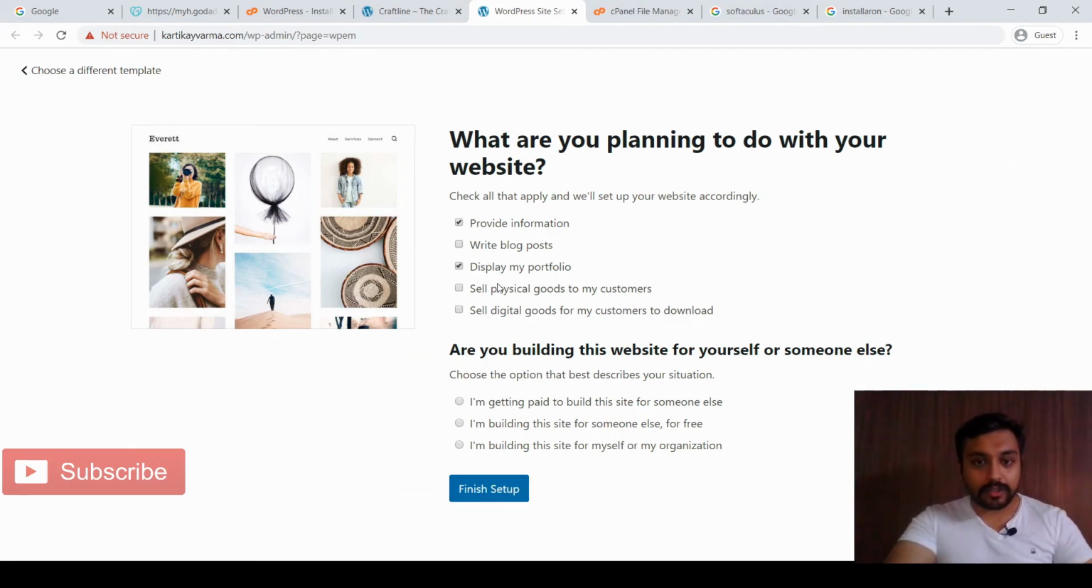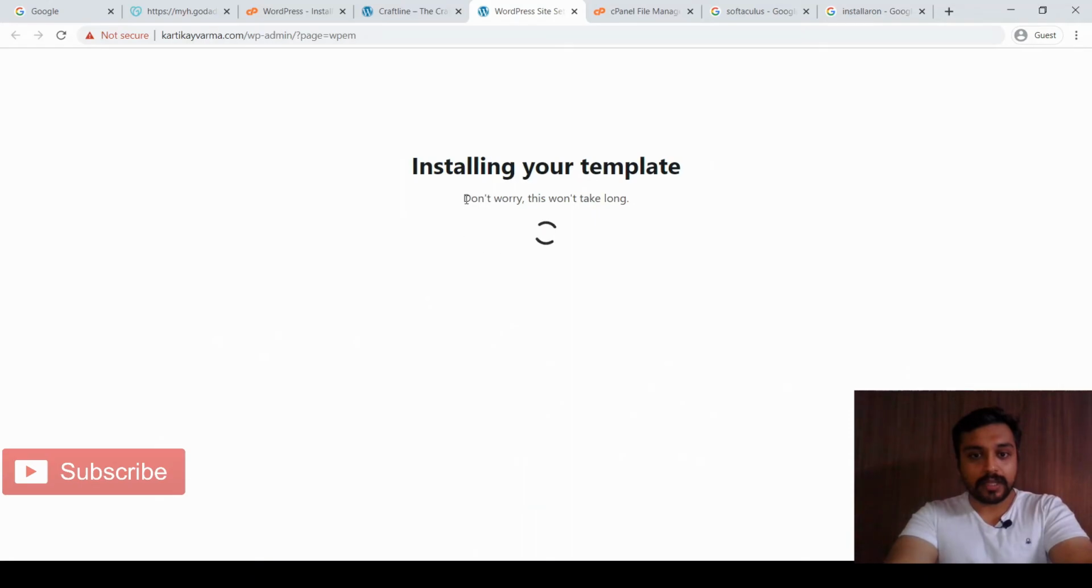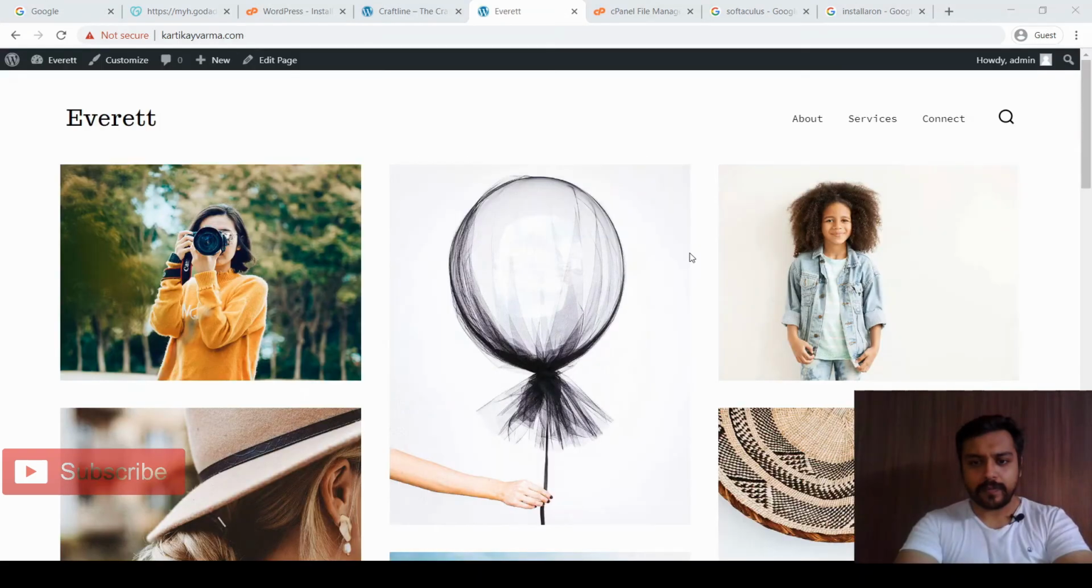Finish setup. Now these are some things that you need to plan with your websites. You can check them as per your requirements. I'll just click on finish setup. After finishing the setup, it will show me the actual dashboard of my WordPress website that I need to access. From there, you can change each and every setting, SSL issues, permalinks, themes, plugins, everything. Let me just show you the actual dashboard of your WordPress website.